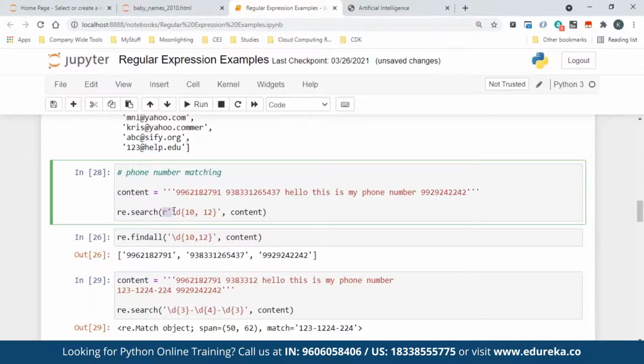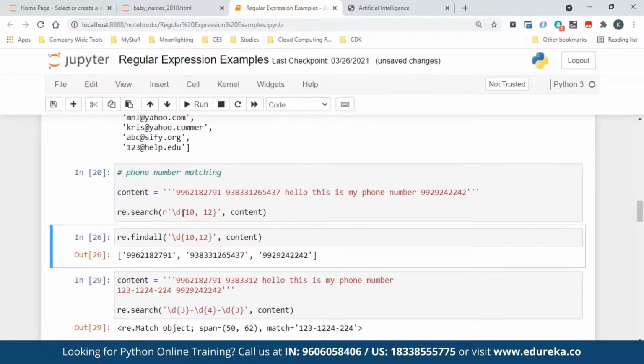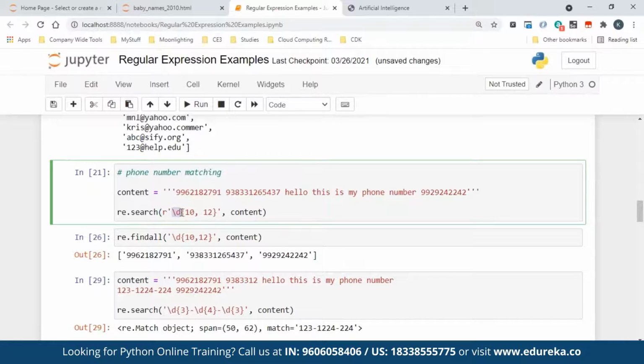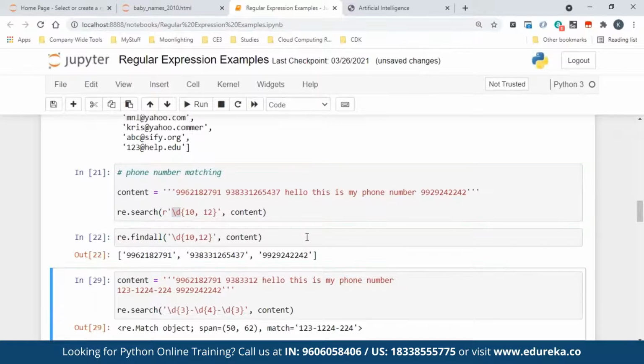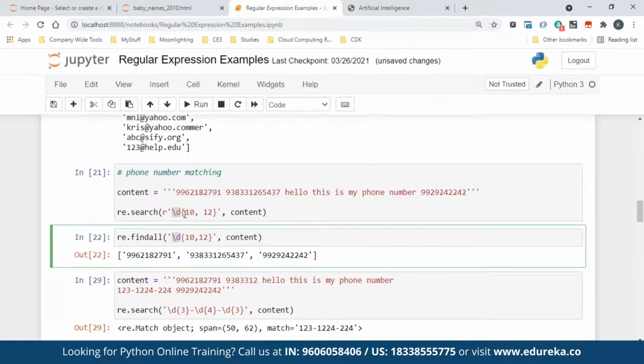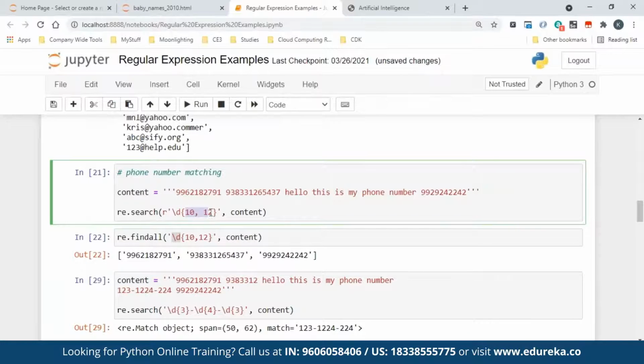So here what I'm doing is I'm saying re.search and I'm saying \d with 10 to 12 and get me the content. This is the content you need to look in. Now it is not matching. Why? Let's see. \d represents a digit, isn't it? So when it represents a digit, I'm saying how many digits you can have. I'm saying you can have 10 to 12 digits. Actually, Indian phone numbers have only 10 digits, but just for our exercise I've put 10 to 12. So any digit pattern which has 10 digits, or 11 digits, or 12 digits, that is what I have said.